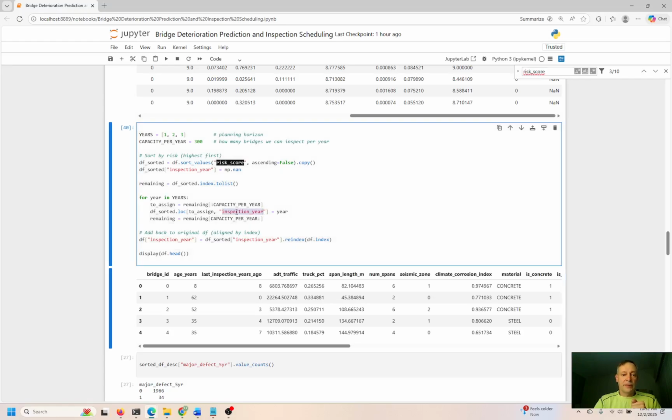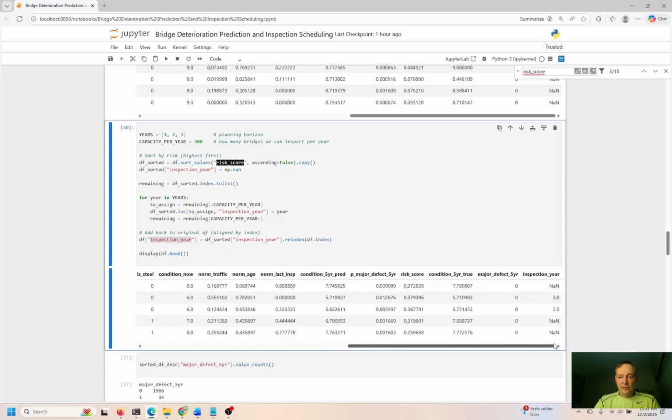Inspection year equals the year. So we're taking everything and assigning that to inspection year, and DF sorted by inspection year. If we go over here, we should see that over here. So this looks like 3 years ago, this was inspected.